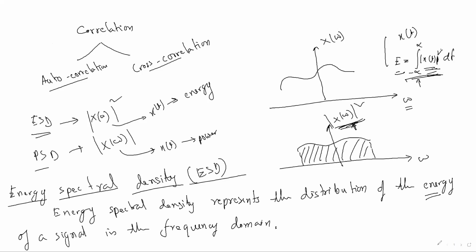In the time domain, we can calculate energy for the x(t) signal as the integral from minus infinity to infinity of x of t whole square dt. I gave this formula when I explained energy and power signals. This is the time domain expression for finding the energy.